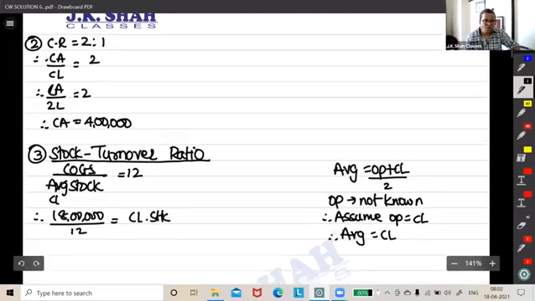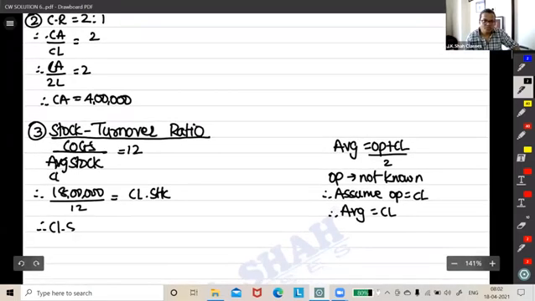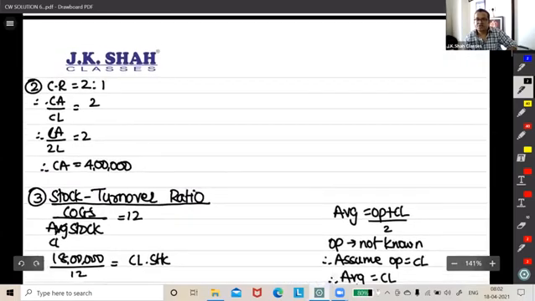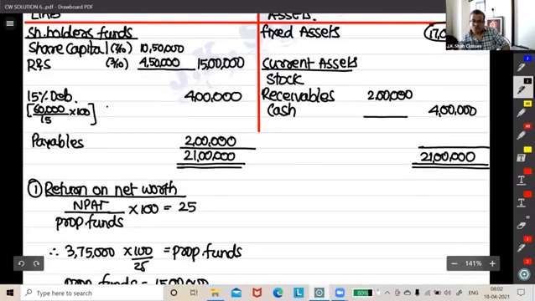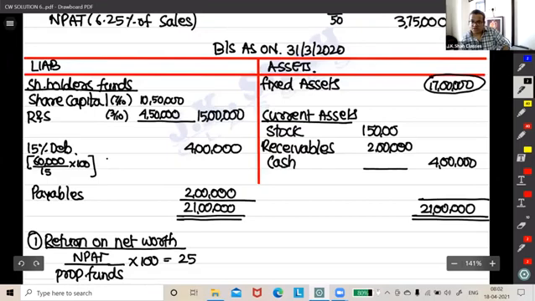Closing stock: I hope you have got 1,50,000. So if you put the stock 150 over here, cash will be the balancing figure of 50,000. Correct.